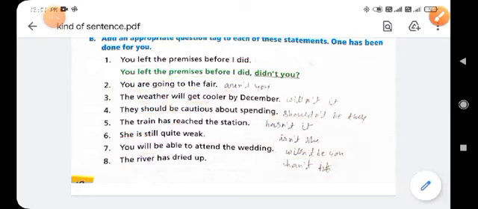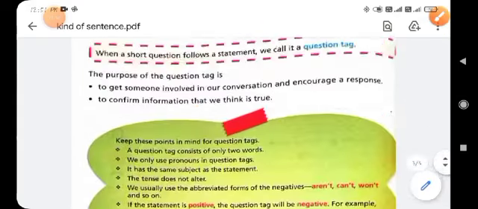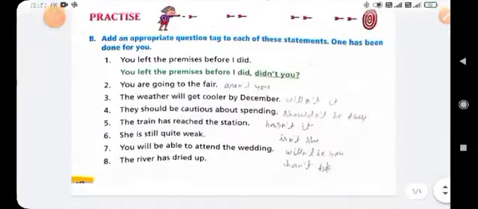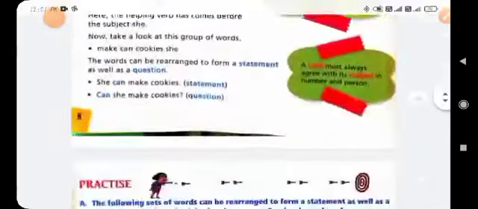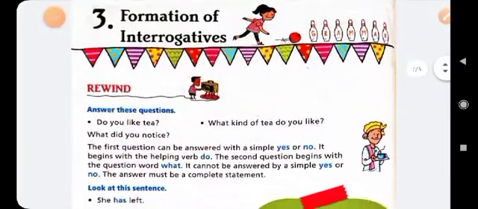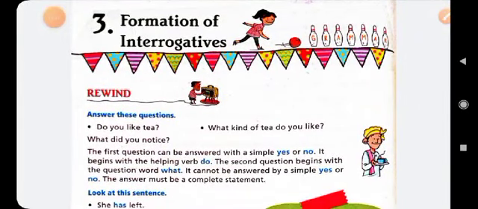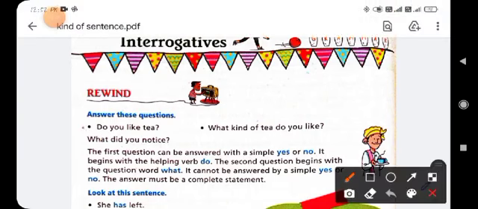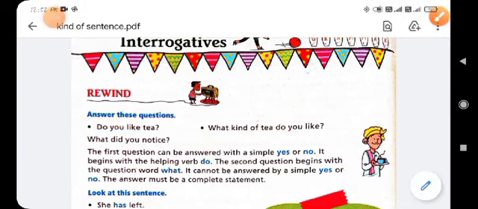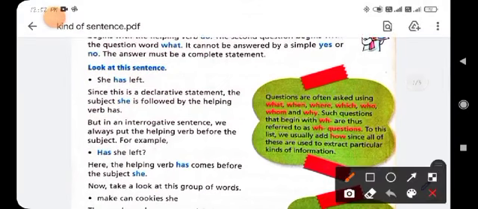Clear? And I hope all of you understand this chapter and also understand the exercise of this chapter. Clear? So first you know how to change a statement sentence into an interrogative sentence, and what kind of interrogative sentence you have to know. Use the helping verb and interrogative word, and then you also know how we can change the assertive sentence into the interrogative sentence by using the helping verb.